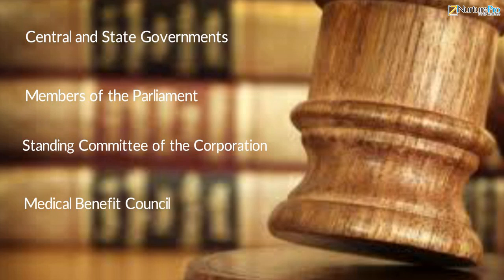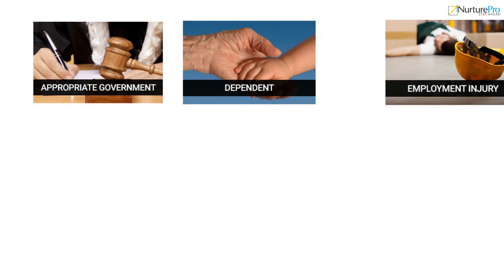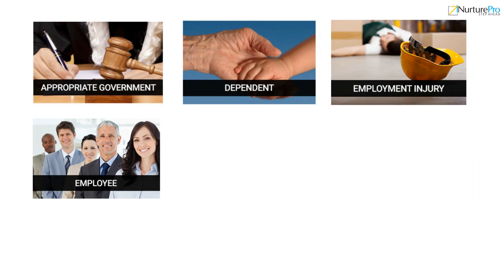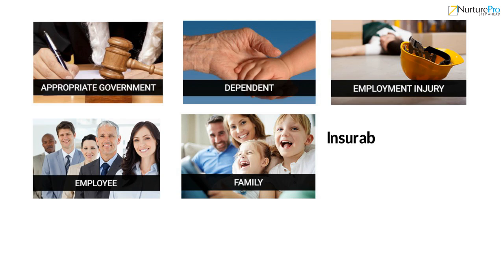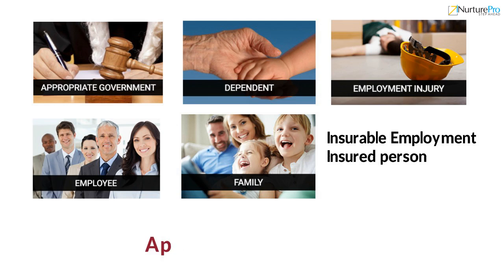The Act also provides appropriate definition to terms such as appropriate government, dependent, employment injury, employee, family, insurable employment, insured person, etc. These definitions have been challenged in the court of law. The outcomes of such cases have brought better clarity in understanding applicability of the Act.